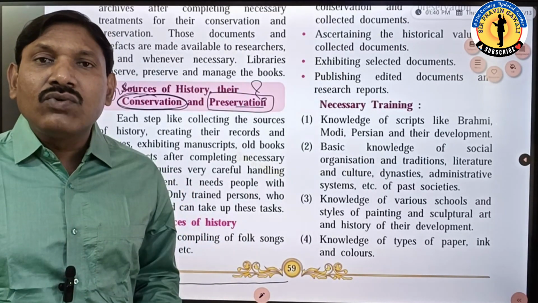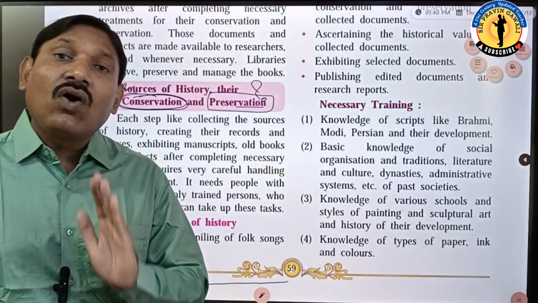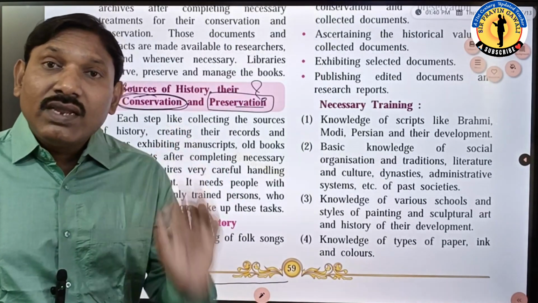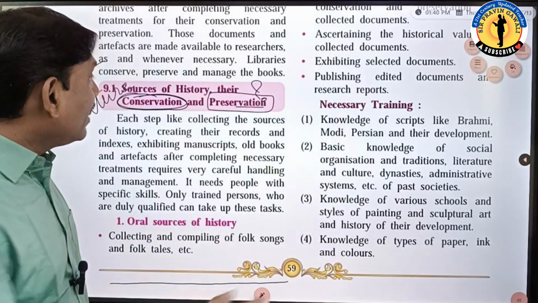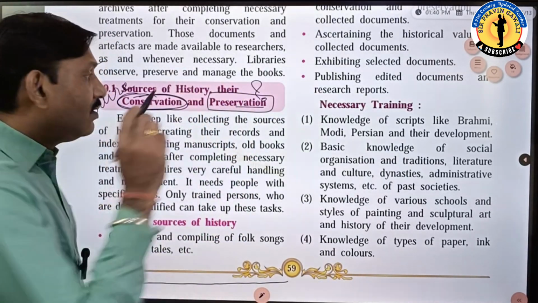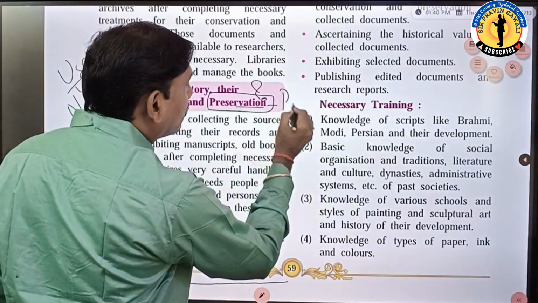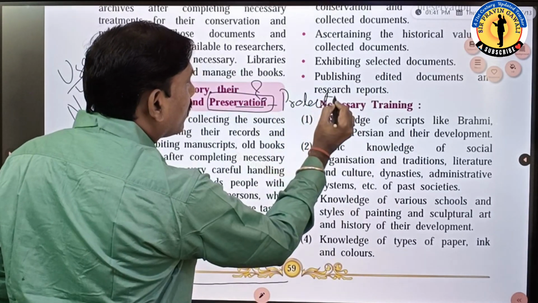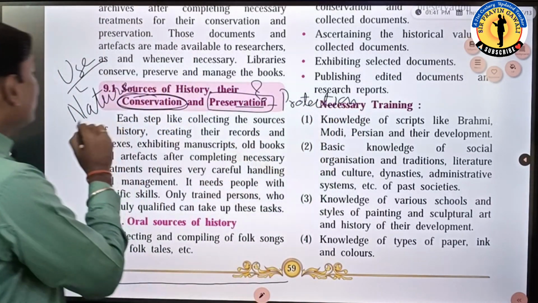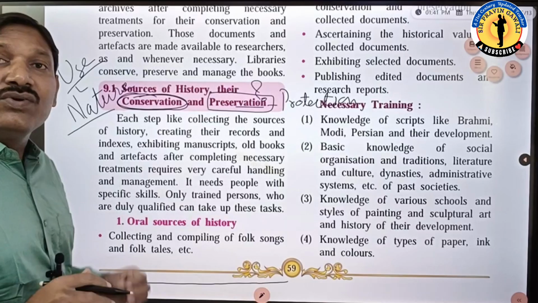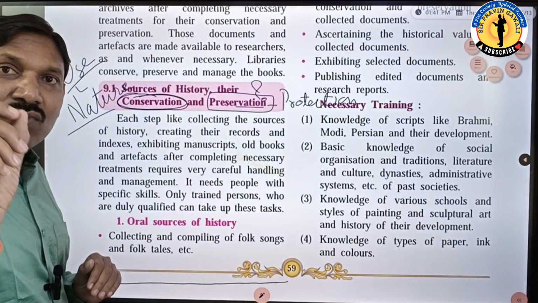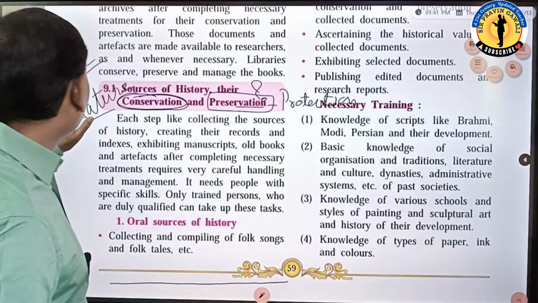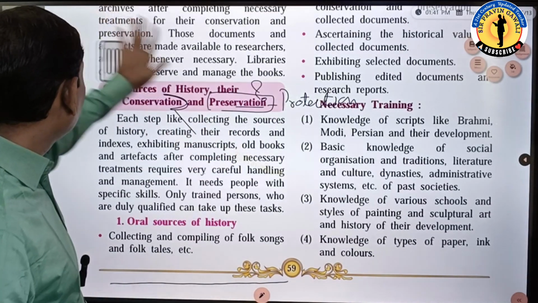So here we can protect the trees from being cut. Understood? That is called preservation. Preservation is related to protection, and conservation is related to the use of nature in a proper way. So I hope you have understood these two concepts. It is very important. Now see, next we are going to learn.